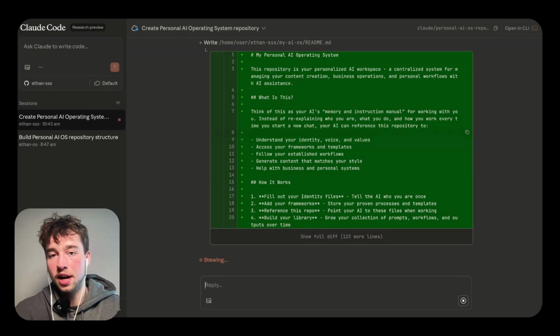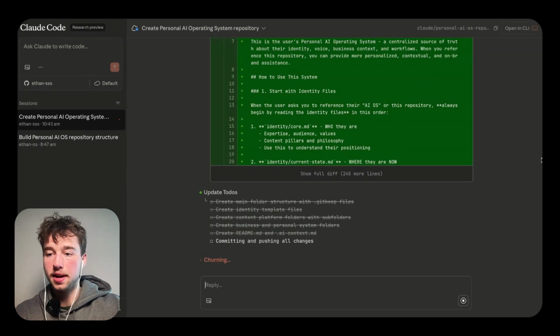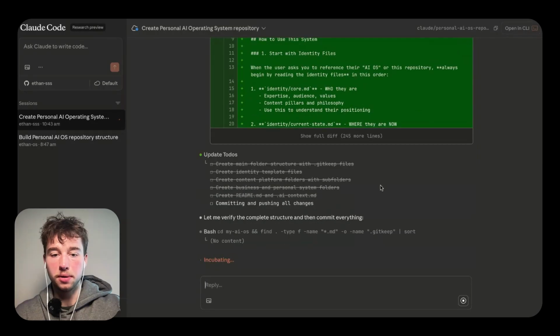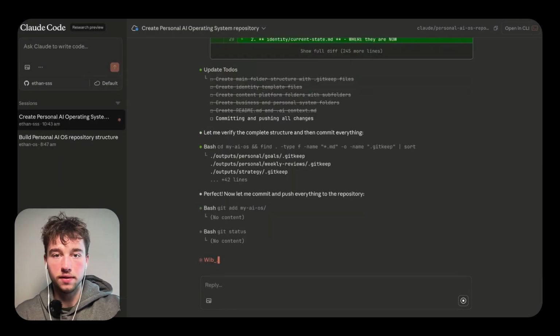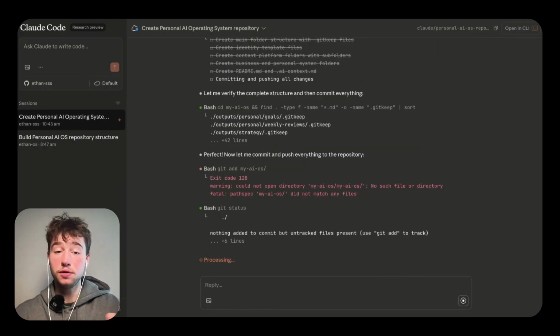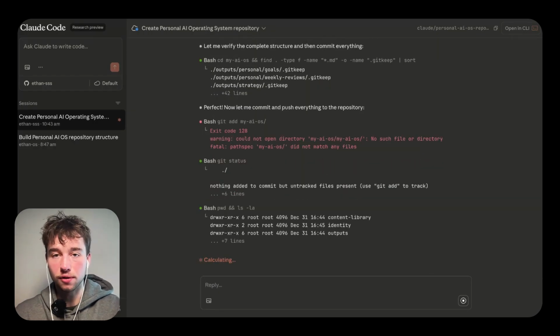The hardest part is the identity, and then once you get into the frameworks, super simple. I mean, most people already have SOPs. You can just drop them in, and then it'll be able to reference everything effectively. Cool. So now it's going to commit and push these changes. So we're about done here. And then we'll double check in GitHub to make sure that everything is in there. If you see errors pop up here, it's literally going to solve them itself.